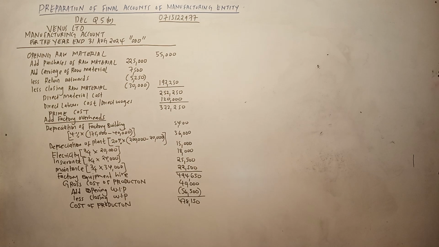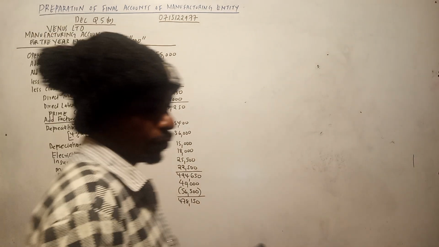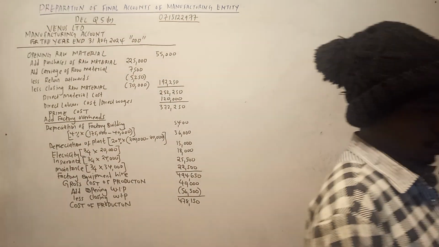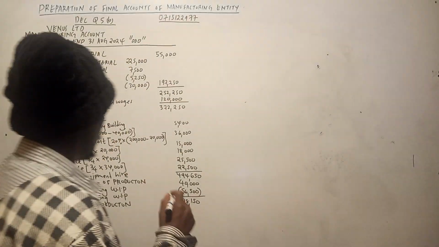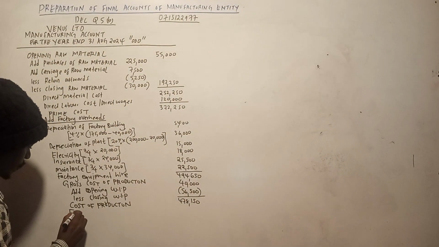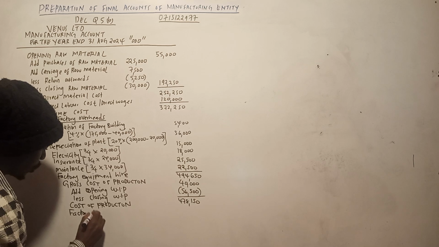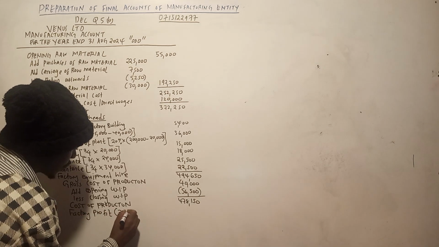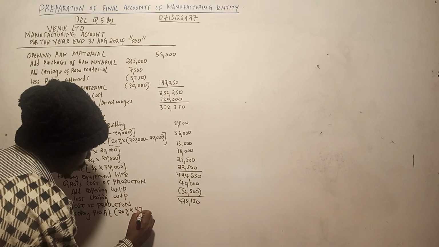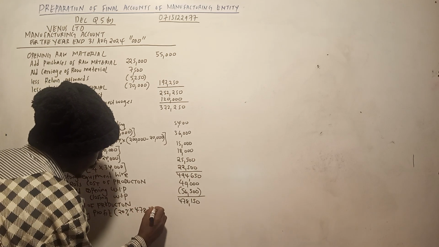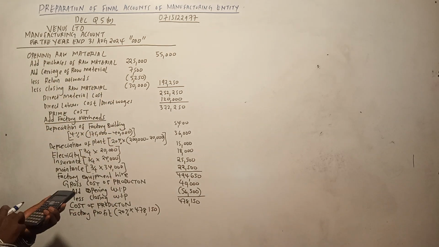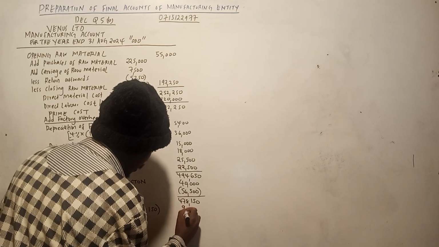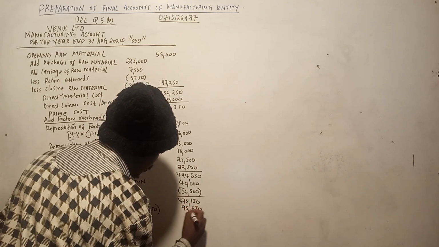But in this question, we had factory profit information. That is information number 5. The goods are transferred to the house at a cost plus of 20%. So I will call it factory profit. You can also call it manufacturing profit if you want. 20% of 478,150 is 95,630.